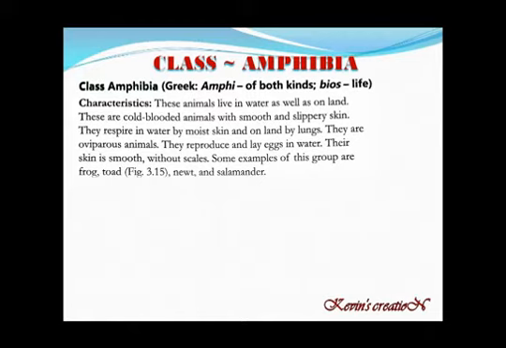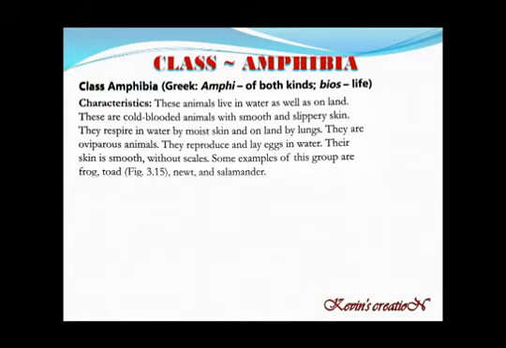So they can respire both ways, through the lungs and by cutaneous respiration, that means through the moist skin. They are oviparous animals, that means they lay eggs. They reproduce by laying eggs in water. Their skin is smooth without scales.